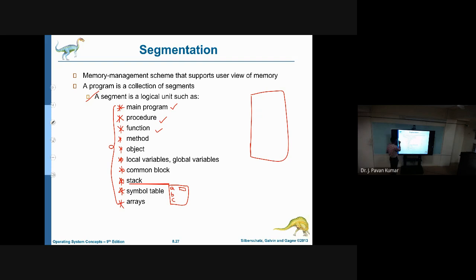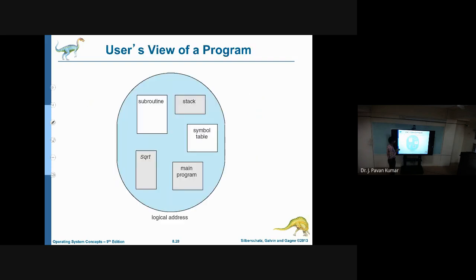Now, how we see a segment: we have this entire thing as a program, let us say a program or process. In this we have the main program. The main function can be considered as one segment, and this is another segment, this is another segment, like this we have several segments. This is how we can view what is meant by a segment.